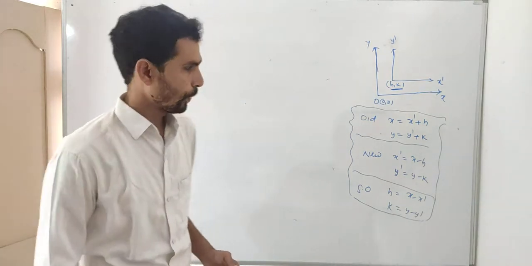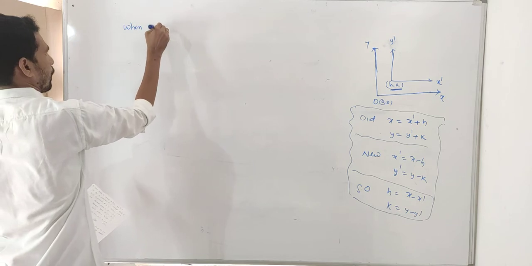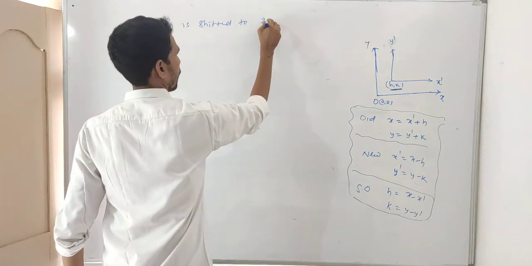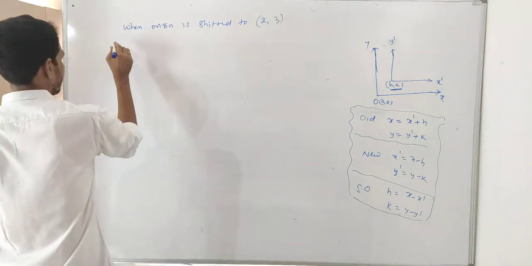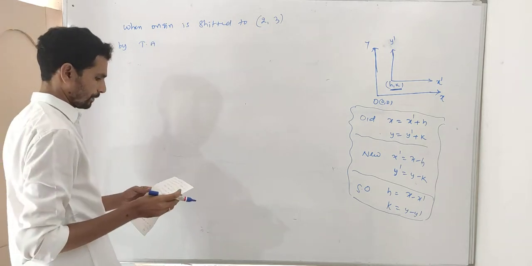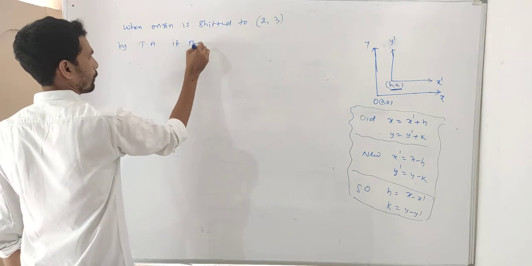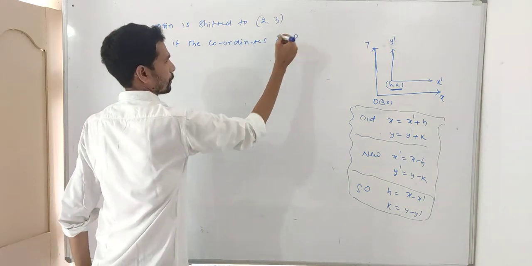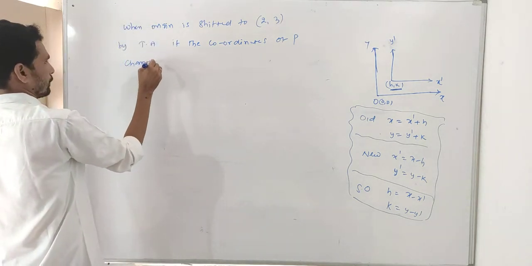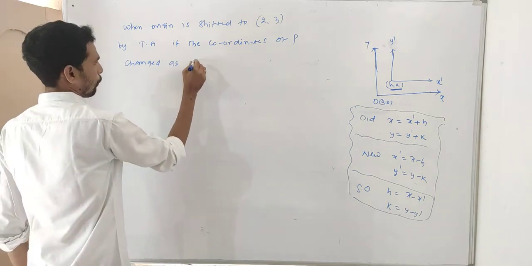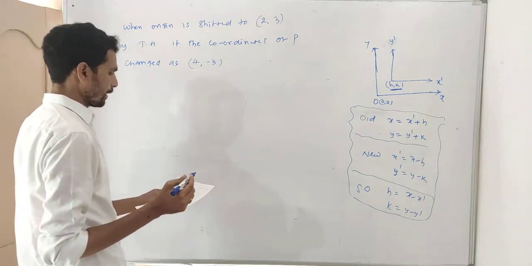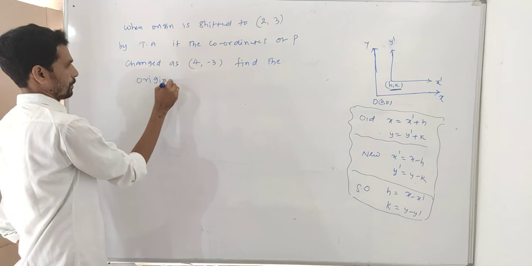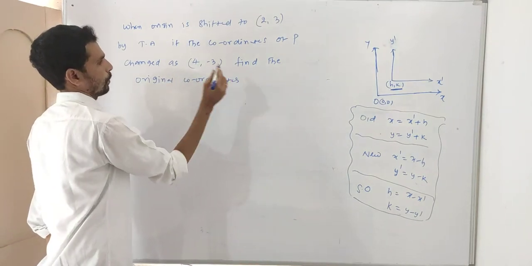When the origin is shifted to 2, 3 by translation of axis (TA means translation of axis), if the coordinates of P are changed to 4, minus 3, find the original coordinates.